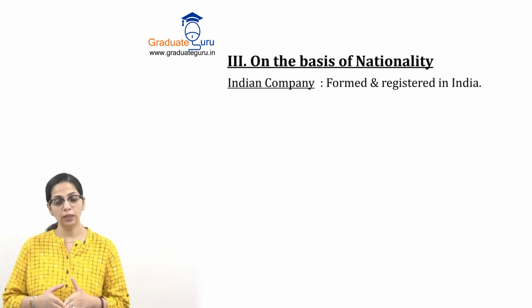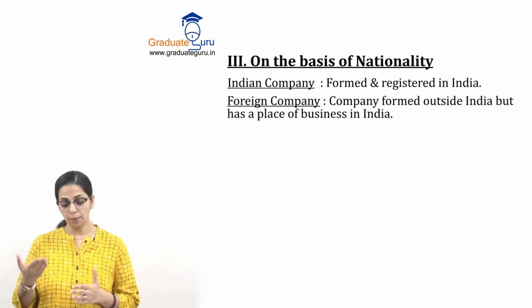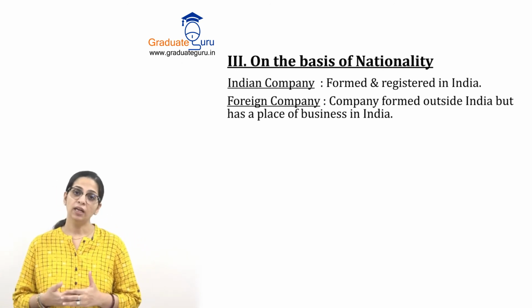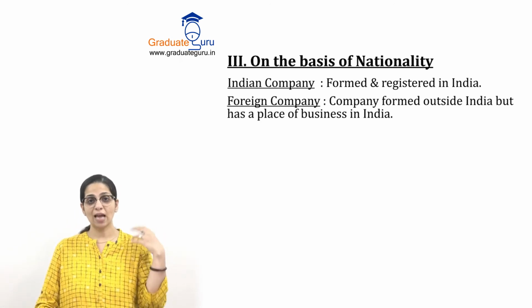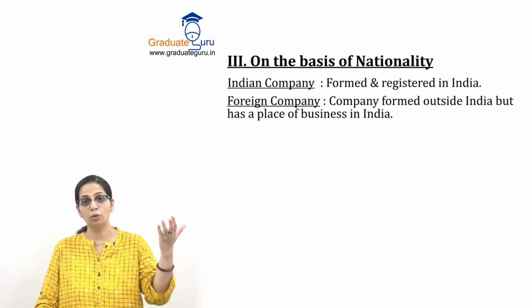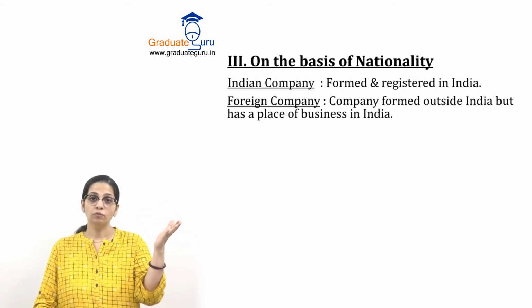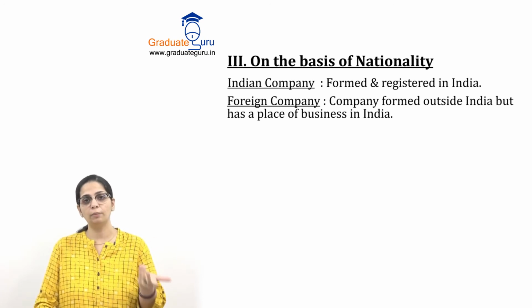And a foreign company is a company formed outside India, but it has a place of business in India. So any company which is actually formed, created, whose shareholders mostly are from abroad, but वो इंडिया में बिजनेस कर रहे हैं, those companies in India will be called foreign companies.